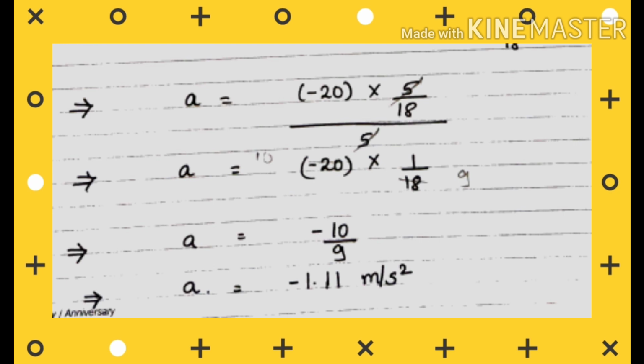Now, simplifying this equation, we can see that 5 and 5 get cancelled. So the denominator got cancelled. What is left is minus 20 multiplied by 1 by 18. Now simplifying, we get minus 10 by 9, which is equal to minus 1.11 meter per second square. Again I am telling you, the negative sign shows that the direction of acceleration is opposite to the direction of motion of the object. Retardation is taking place. Deceleration is taking place.